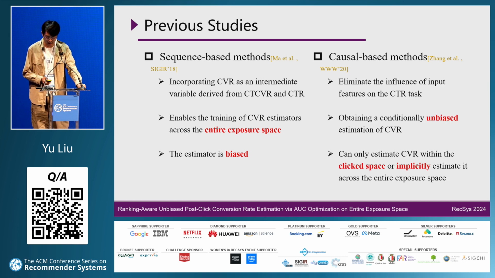Causal-based methods such as Multi-IPW can deal with selection bias by eliminating the influence of input features on the CTR task and obtain conditionally unbiased estimates of CVR. However, only the CVR in the click space can be estimated, or implicitly the CVR in the entire space.